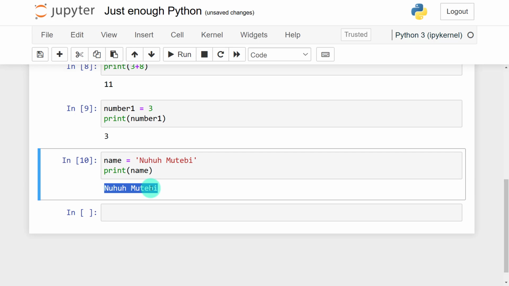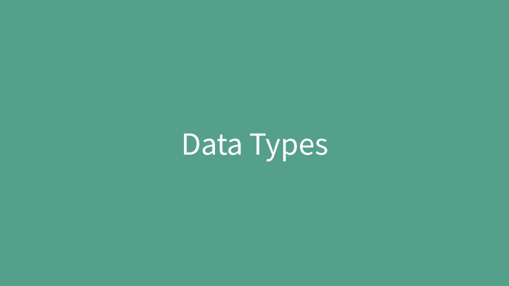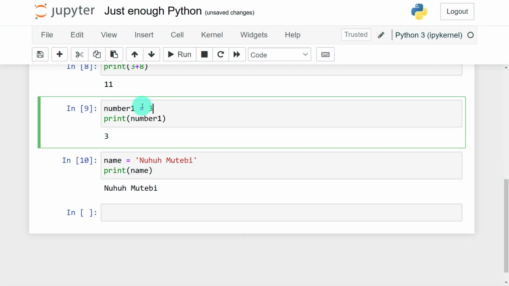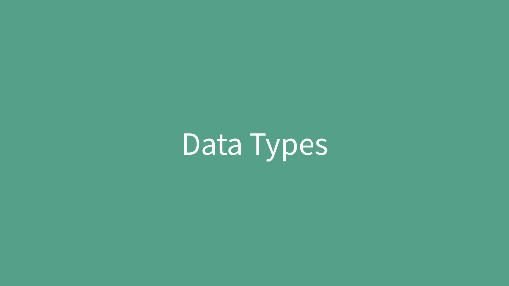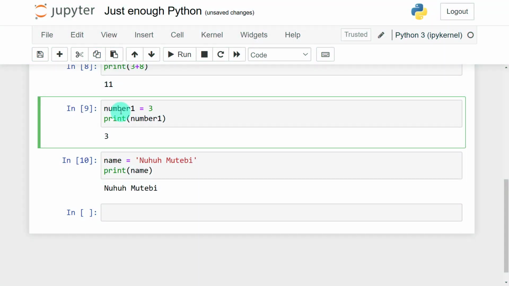I want us to note this. Here, when I was initializing my variable, you initialize a variable with an equal sign. I did not put anything in quotes, but here, when I'm using words, I'm putting this in quotes. Now, how come these things are appearing like this? This is simply because these fall under different data types. The first one, number 1, has a data type of number or numeric data type.